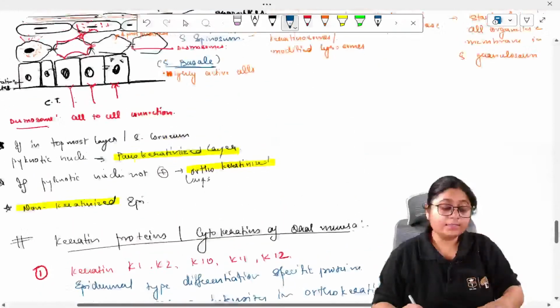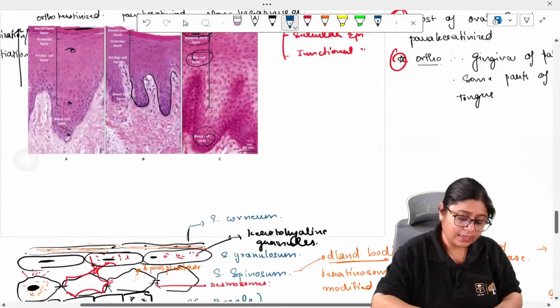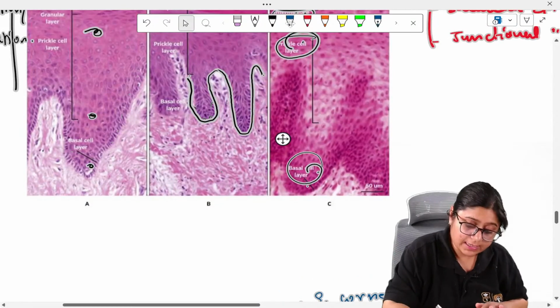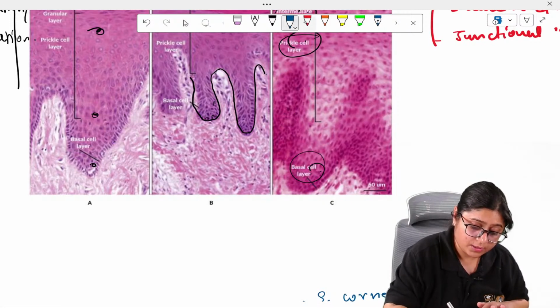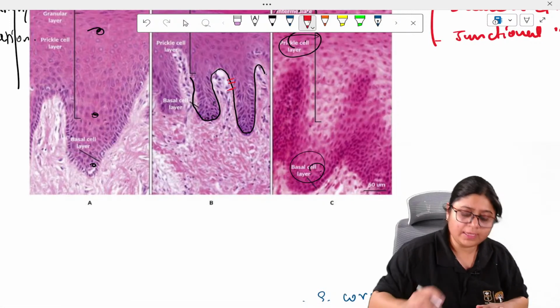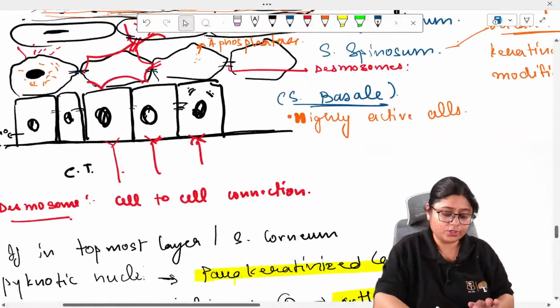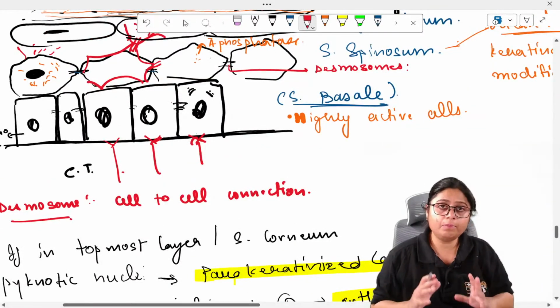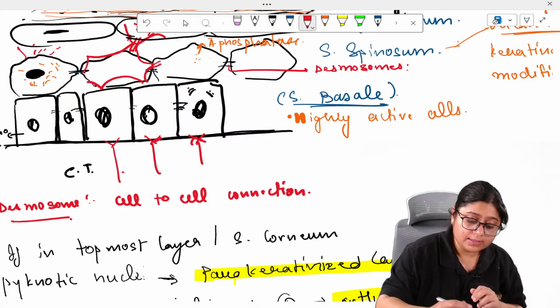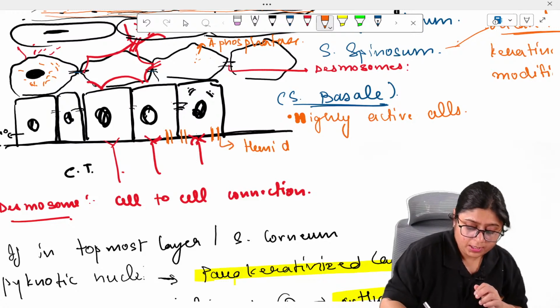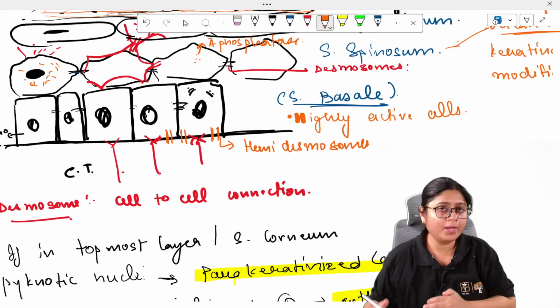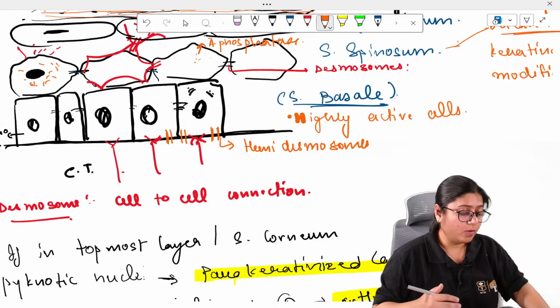The basal cells are connected to the basement membrane with a structure called hemidesmosome. So remember that the cell to cell connection is with the help of desmosomes, and the cell to membrane connection is with the help of hemidesmosomes. Hemi means partially on the membrane, partially on the cells.